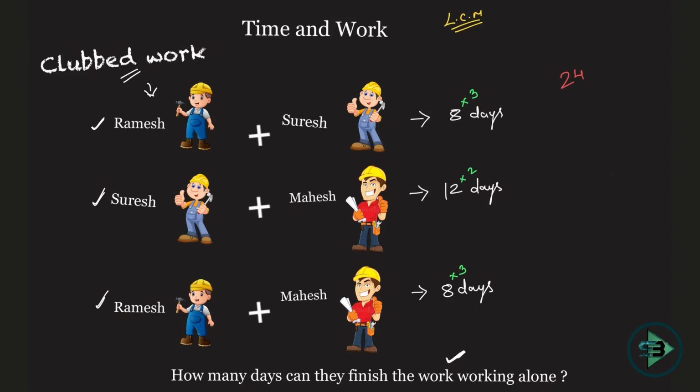But what is the meaning of this? Let's understand this 3. What is the meaning of this? Ramesh and Suresh together could put in 3 bricks. But what is the split up? I don't know. Does Ramesh put in 1, Suresh put in 2, Ramesh put in 2, Suresh put in 1, Ramesh put in 1.5, Suresh put in...? I don't know what the split up is here. Okay, if I would have known the split up, like Ramesh puts in 1 brick in 1 day, then to put in 24 bricks, he would have required 24 days. But I don't know the split up, and that is where I face a bigger problem now.